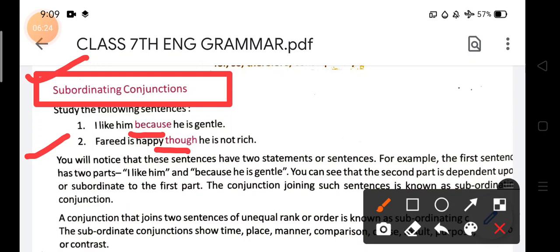The conjunction joining such sentences is known as subordinating conjunction. So subordinate means already dependent. It means the conjunction that is subordinate will always add sentences that are dependent on each other. You can see that the second part is dependent upon or subordinate to the first part. The conjunction joining such sentences, इस तरह के sentences को जो भी conjunction add करते हैं, that is known as subordinating conjunction. Okay, after that you will understand.